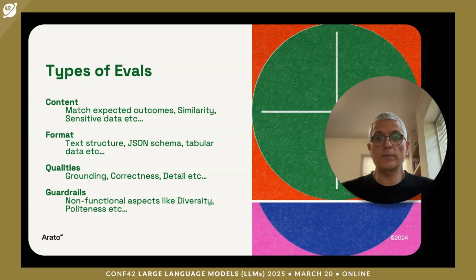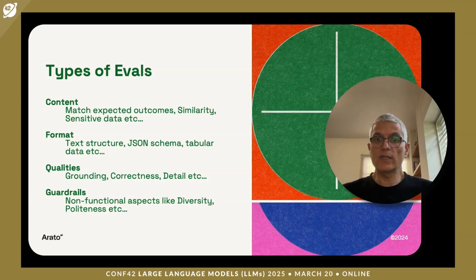The first category is the content-based evals. In our example, we have a dataset with samples for expected input and expected output. We can compare the actual responses that we will get in our experiment with the expected one. Such a comparison will use vector similarities, which is a mechanism for determining the contextual distance between two text blocks. Other content-based evals might be checking for existence of certain words, maybe checking for the absence of sensitive data, etc.